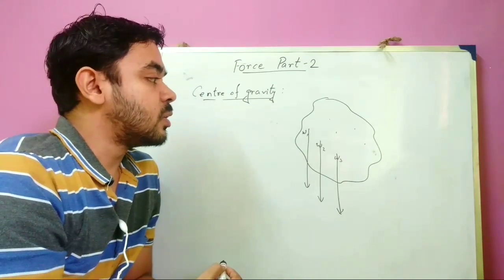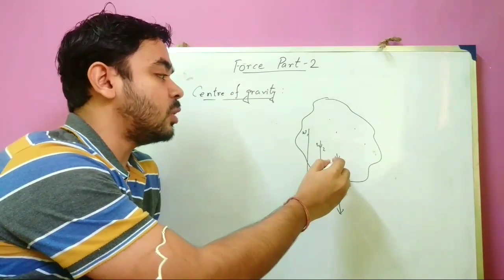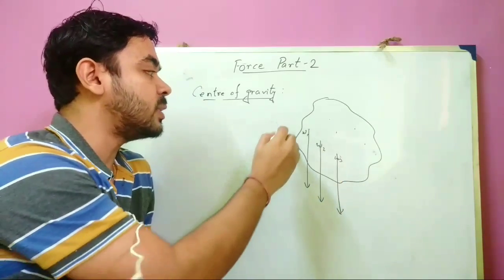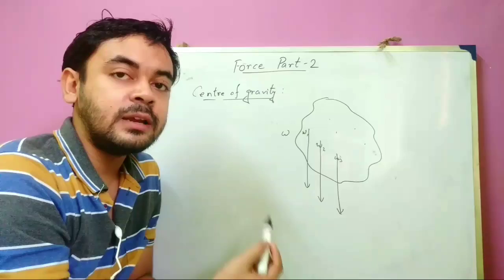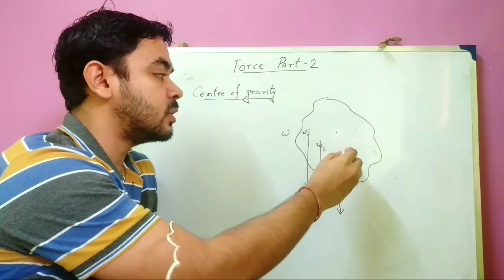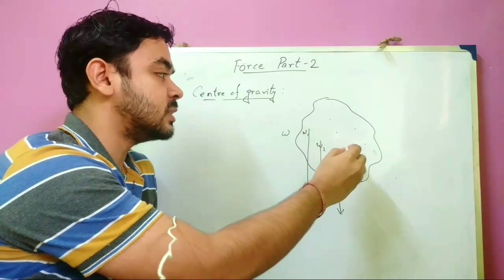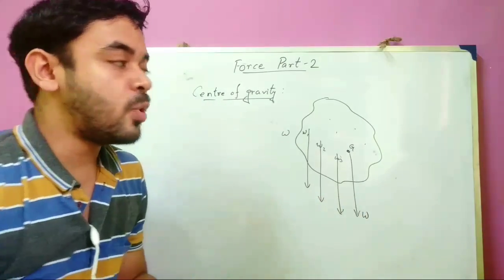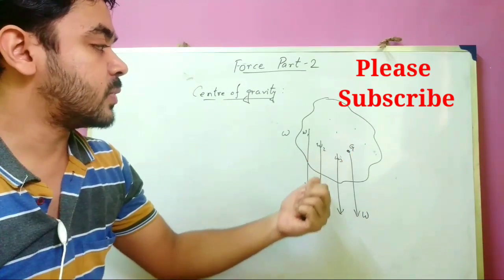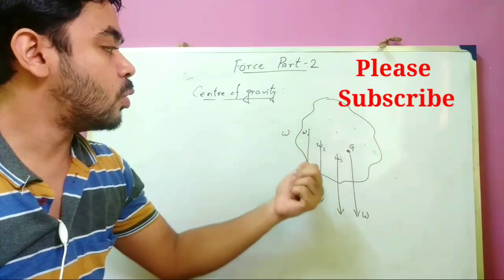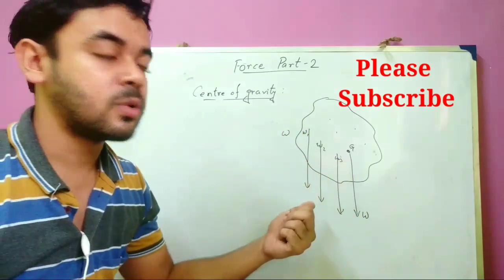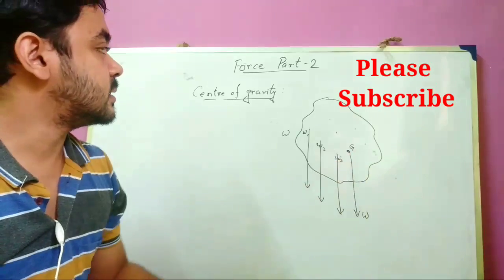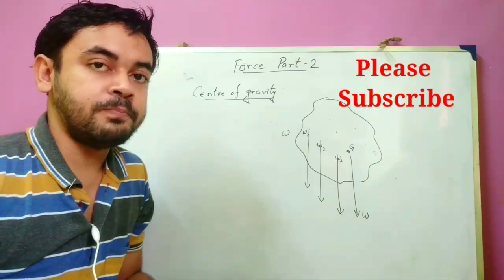Now forget about all these forces. Let us assume that the total weight of the body, W, will be acting through one point. Suppose this point G, W. This point G, through which the whole weight of the particles is assumed to be acting, is known as the center of gravity of the body.